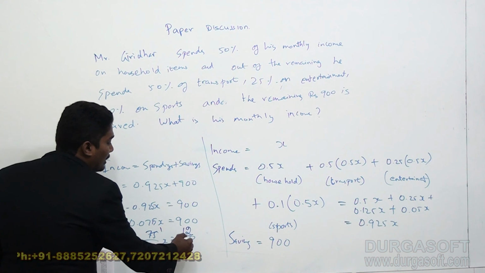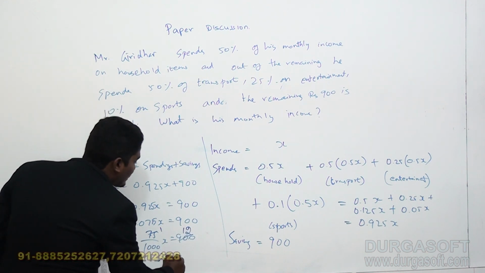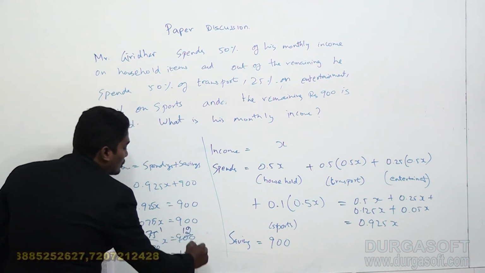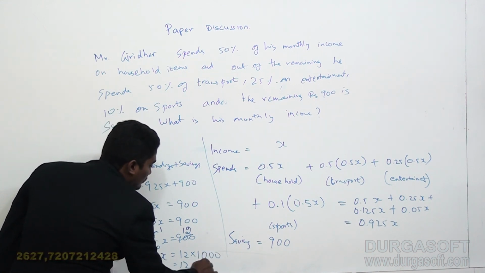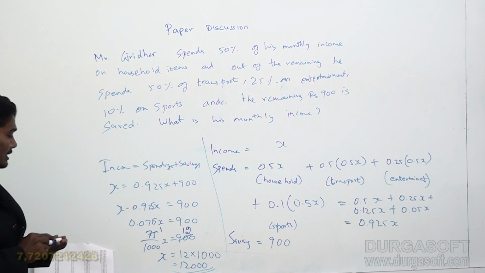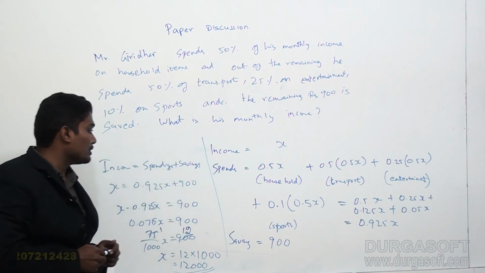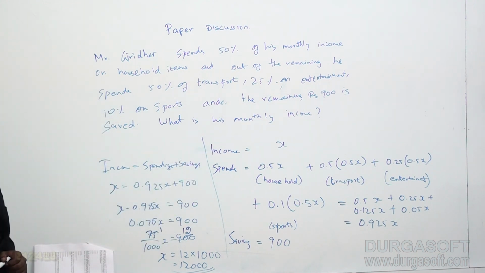So x will be equal to 12 into 1000, which is 12,000. So I can say that his income will be rupees 12,000.